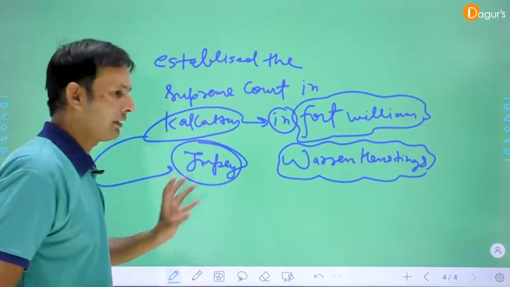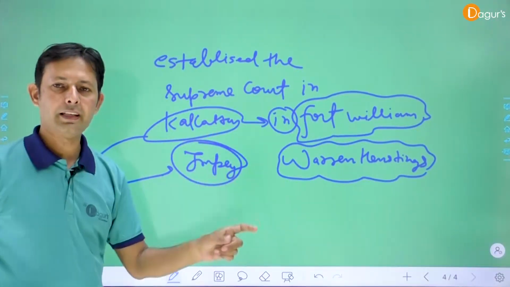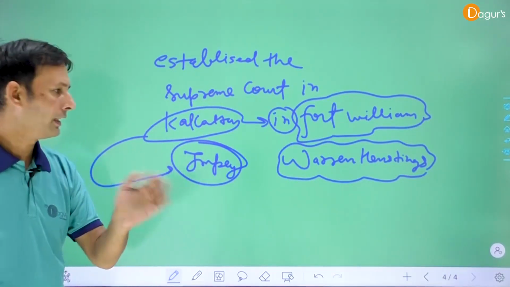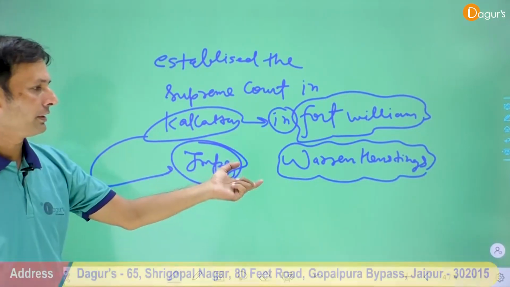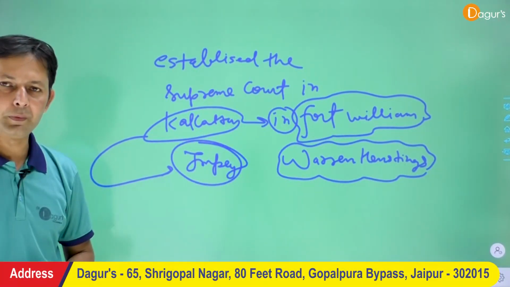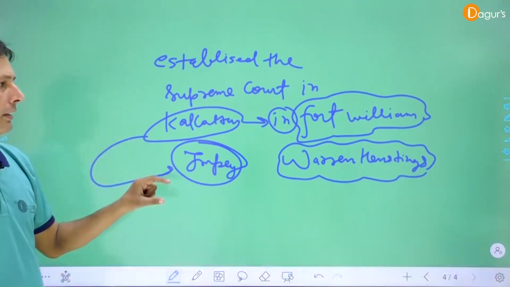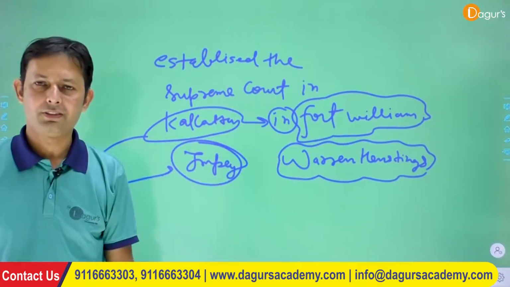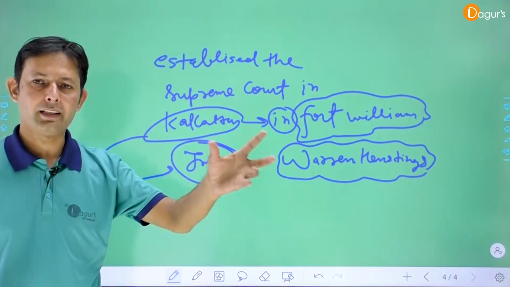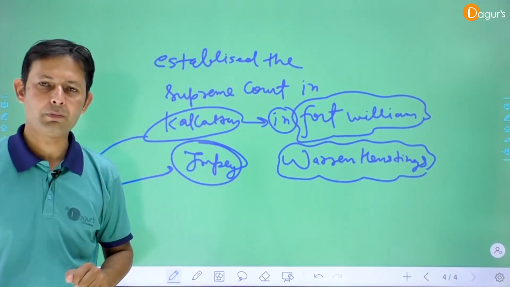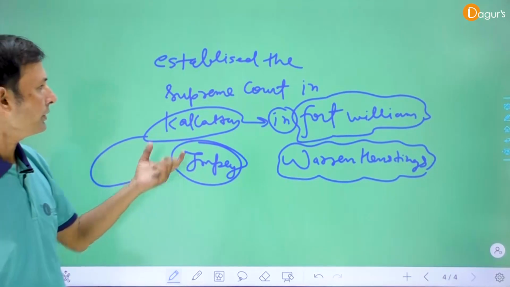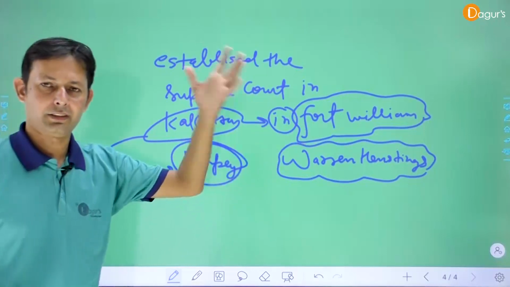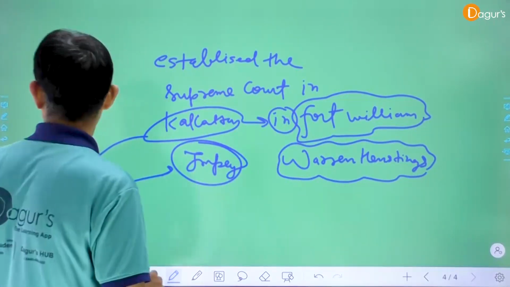So these are the main provisions. Number one, they established the Supreme Court in Kolkata, in Fort William. Clear? And Impey was the first justice in this particular court. And they established the post of Governor General of Bengal, but the Governor General of Bengal controls the three provinces: Madras, Bombay and Calcutta. Clear? So these are the main provisions of the 1773 Regulating Act. Okay, we discussed this particular point.